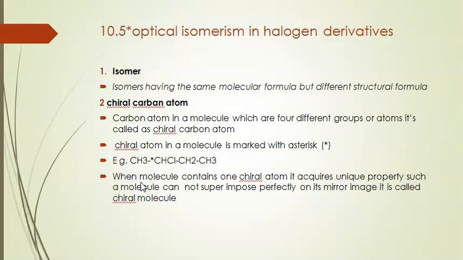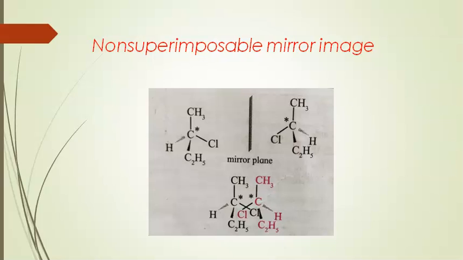When a molecule contains one chiral atom, it acquires a unique property. Such a molecule cannot superimpose perfectly on its mirror image, and is called a chiral molecule. Non-superimposable mirror images. Here in 2-chlorobutane, 4 different groups are attached to that carbon atom. That carbon is the chiral carbon atom.